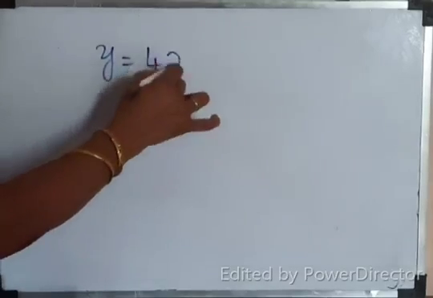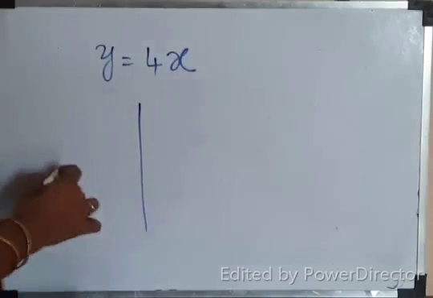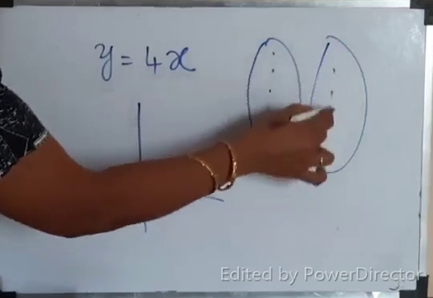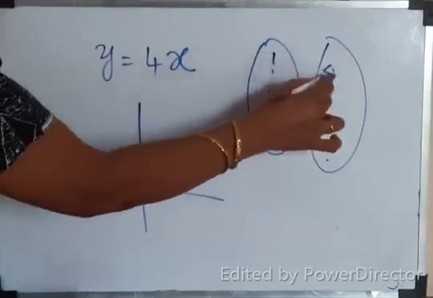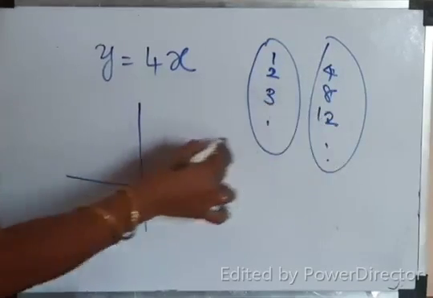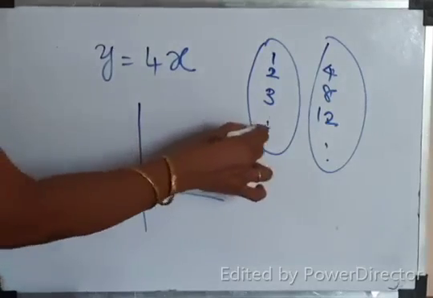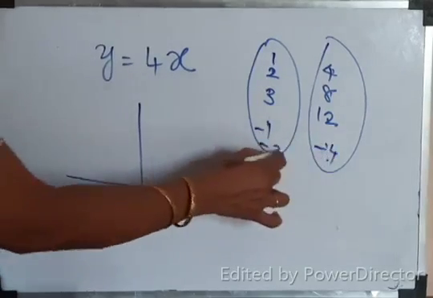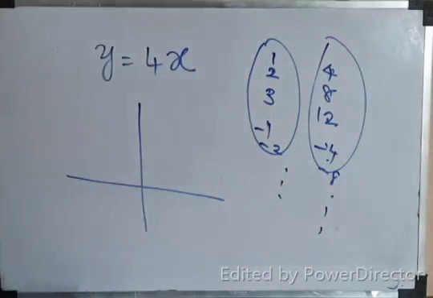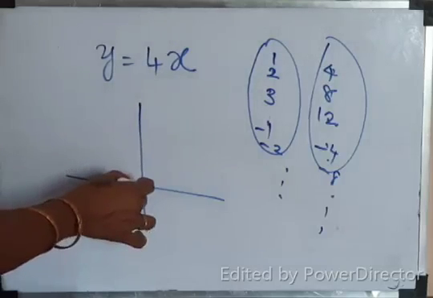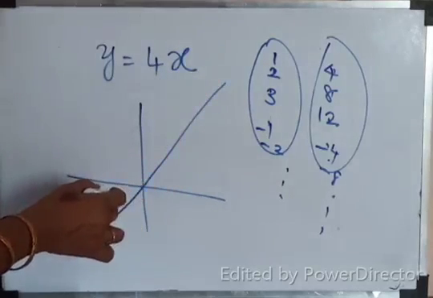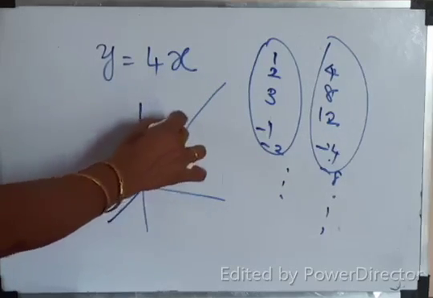Y equal to 4x. What will you do, children? For different values of x, you will get different values of y. If you take 1, then it's 4, 2, 8, 3, 12, like that. For minus 1, minus 4, minus 2, minus 8, like that it goes. The function passes through 0, 0. So, y equal to 4x.